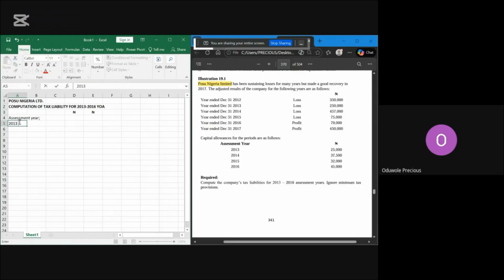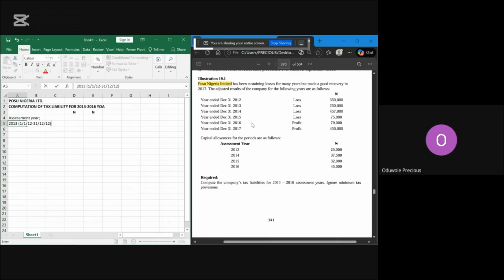2013. So the basis period, don't forget, is from 2013 year start. So the basis period I will use will be the basis period of last year. Don't forget this is PYB that we are using, not AYB. So that's 1st January 2012 to 31st December 2012. So this is PYB like this. That's 1st of January to 31st of December, so that's 12 months complete. Don't forget this is a normal basis. There are no rules, nothing.